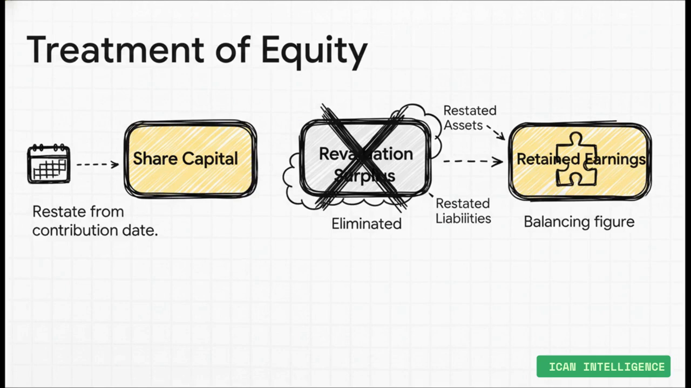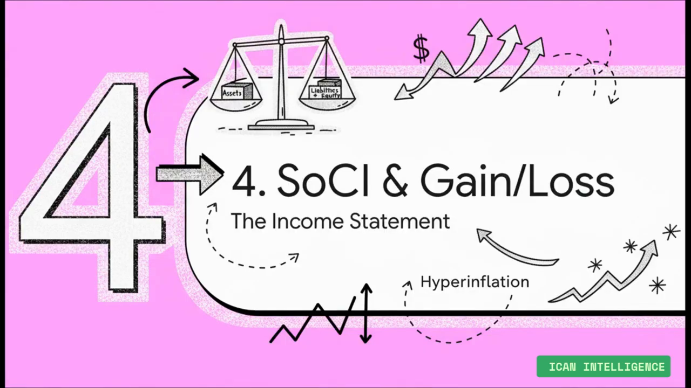You never try to restate retained earnings directly. It's the balancing figure, the plug. You restate everything else, all the assets, all the liabilities, the share capital, and whatever number you need to make the accounts balance, that's your restated retained earnings. Okay. The statement of financial position is now stated in current terms.